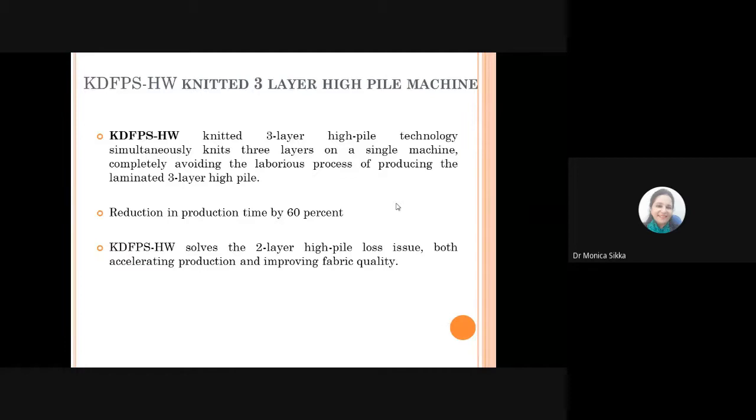Like a spacer, you have 2 layers and the interconnecting yarn, so this 3-layer structure can be created on the machine itself without producing the layers separately and then laminating them together. This reduces the production time by 60%, and it solves the 2-layer high pile loss issue, both accelerating production and improving the fabric quality.